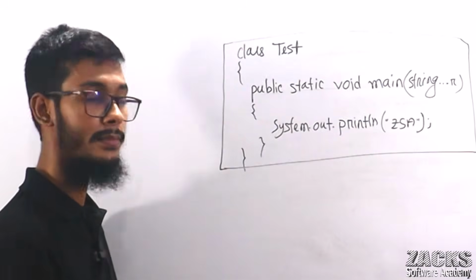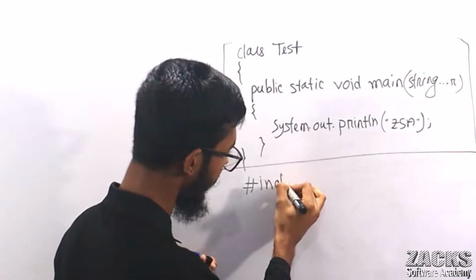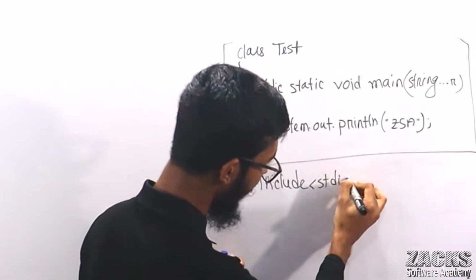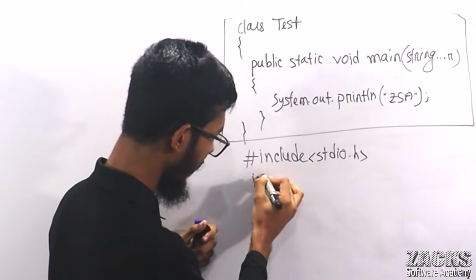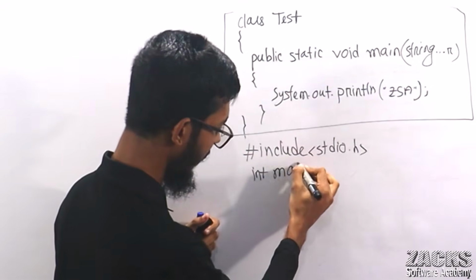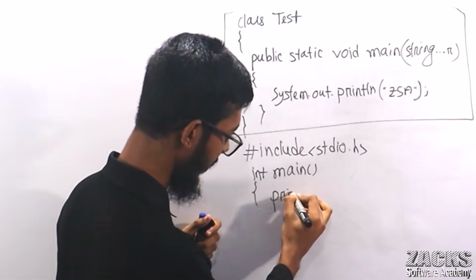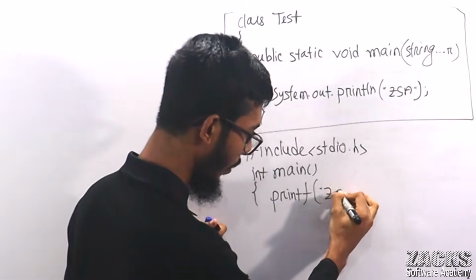What about the C programming language? We write in C like hash include stdio.h. Then integer main, okay sir? And we write it this way: printf, Jack Software Academy or hello world.